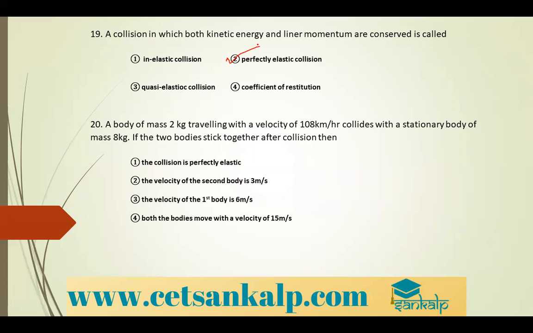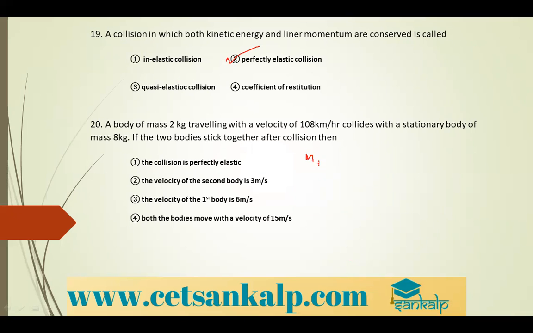A body of mass 2 kg traveling with a velocity of 108 km per hour collides with a stationary body of mass 8 kg. If the two bodies stick together after collision, then, to understand this, you are going to write according to the law of conservation of momentum.